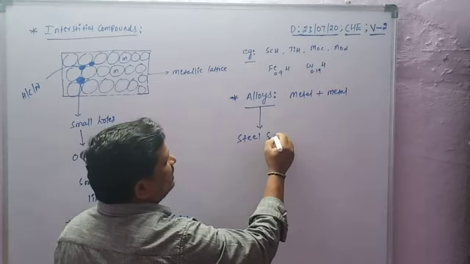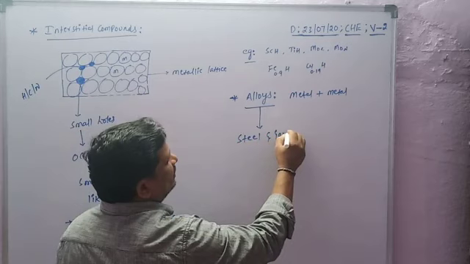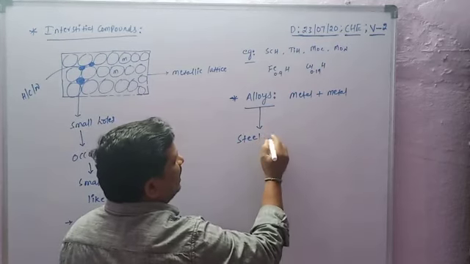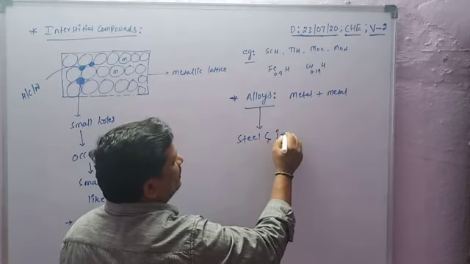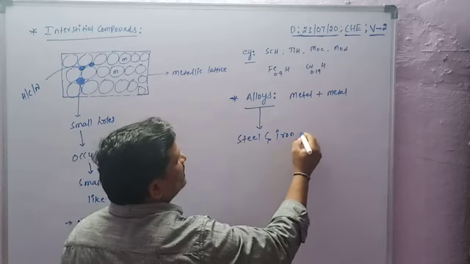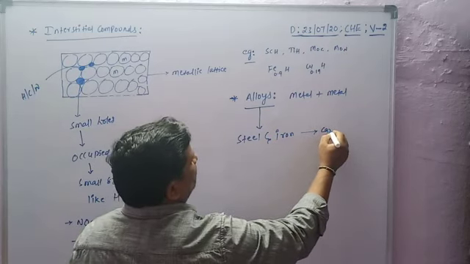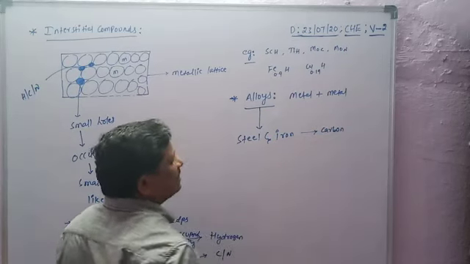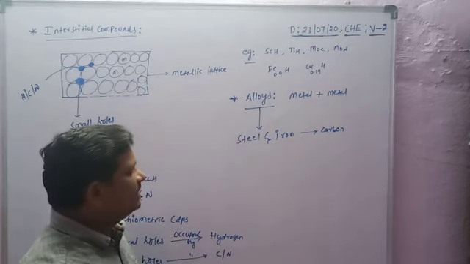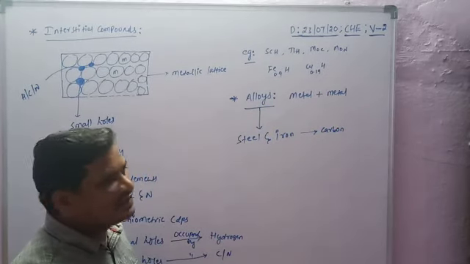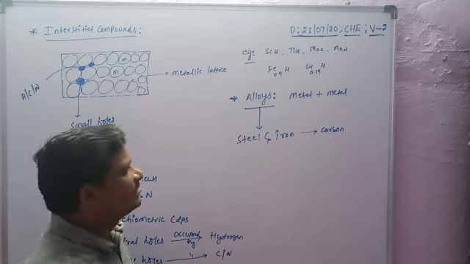Steel and iron consist of carbon. It is an alloy, like that.